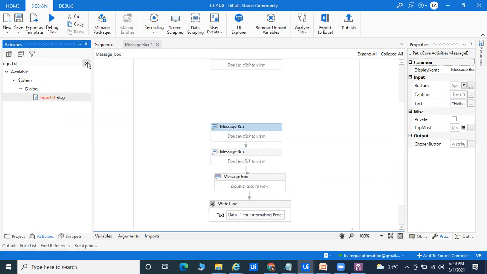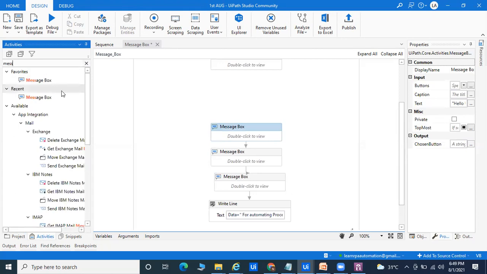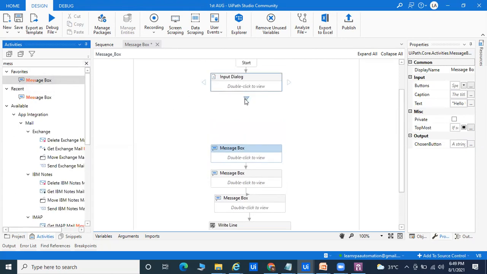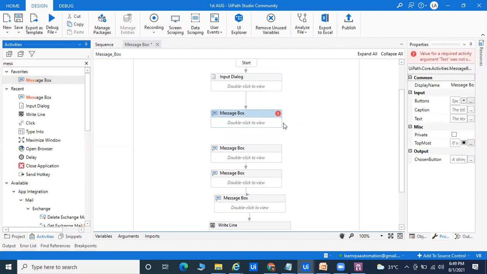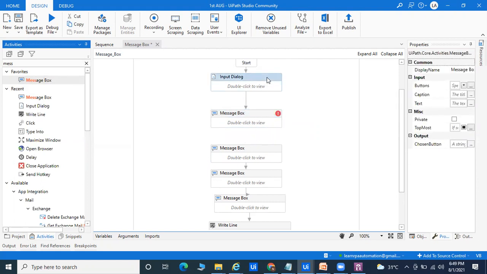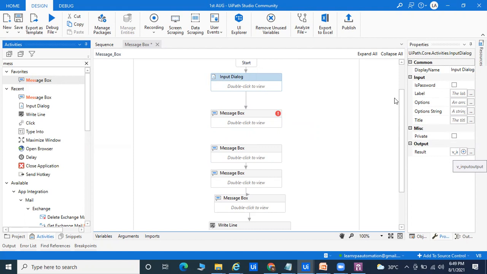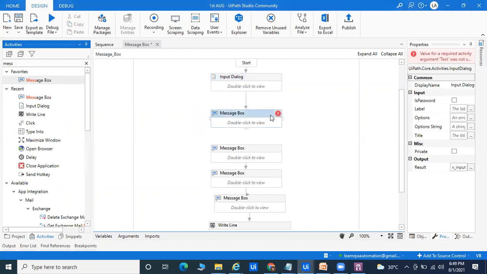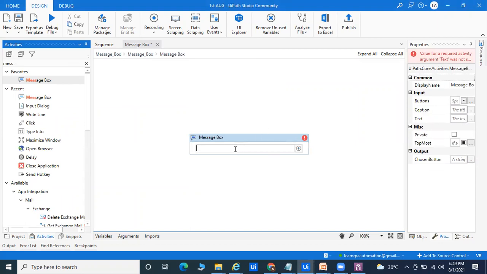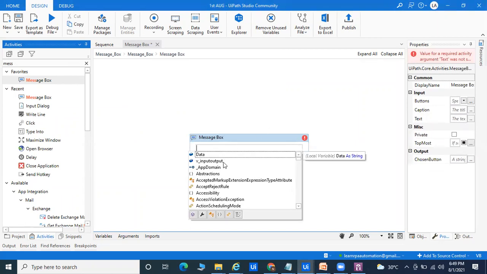Right now I'm taking this message box. Whenever you take any activity, always check by double-clicking. So the input dialog box output is your V input. I have passed some data in the input dialog box, and the same data the message box is going to display. So here, in the input dialog box I pass V input, and the same data I'll pass in the message box. So these things are like your V input output.